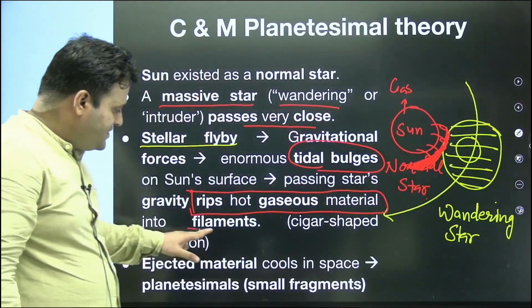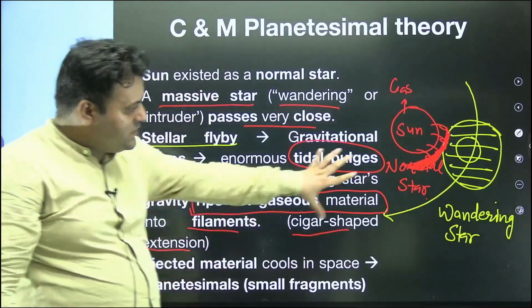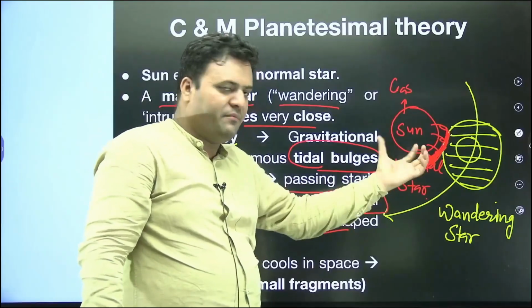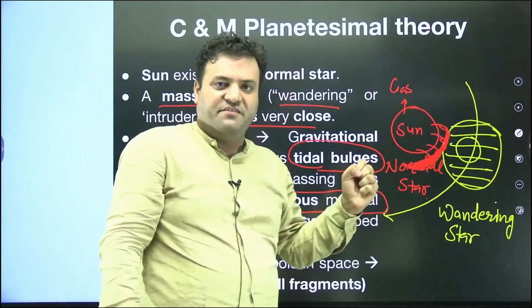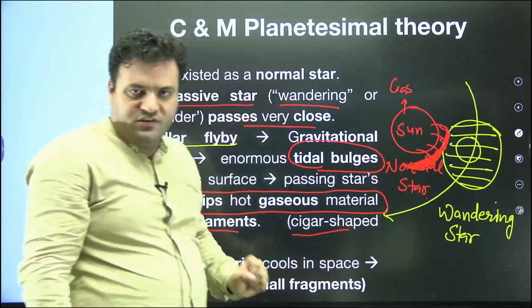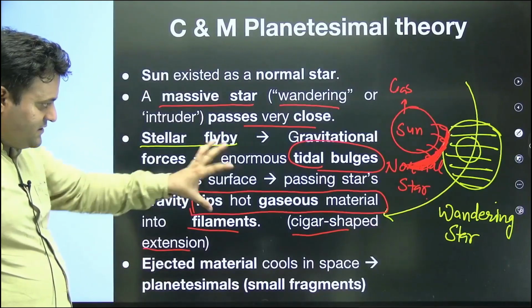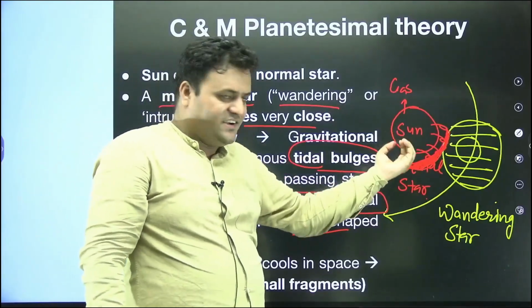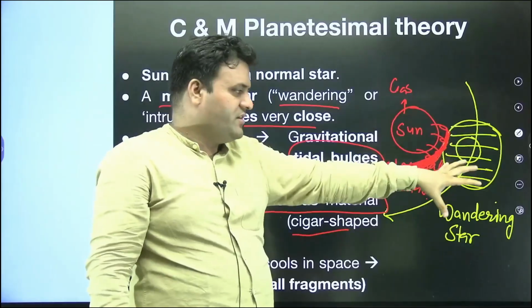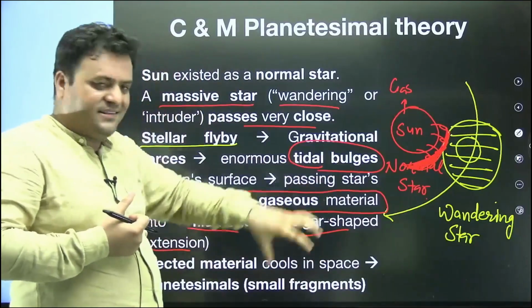So this filament or cigar shape is the result of this wandering star's gravitational pull exerting on the sun's surface. This is the ejected material, which the sun ejected because of the wandering star's gravitational pull.